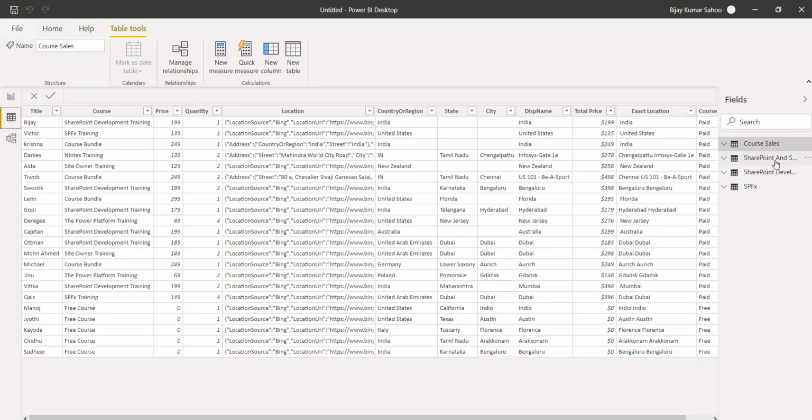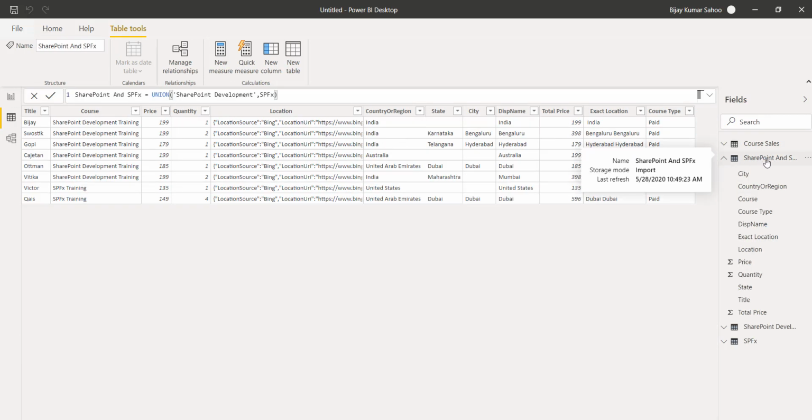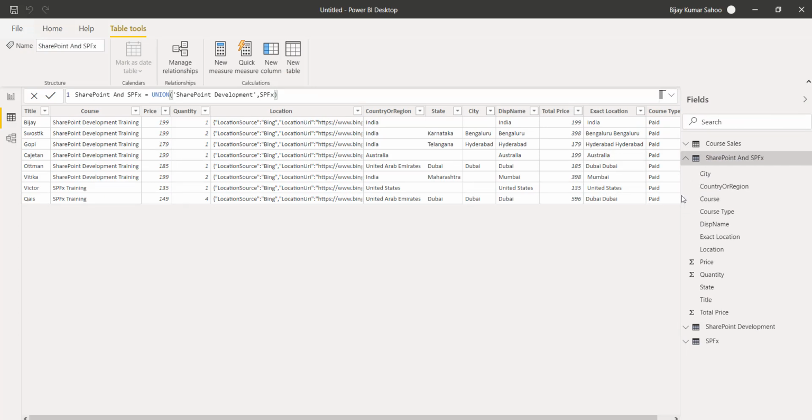Now you can see the second one is the SharePoint and SPFX table. Let me expand it a little bit here. You can see our table name, and this is the data. You can see all our SharePoint development training as well as SPFX development training. Both the training data are in this table, which is a union of these two.